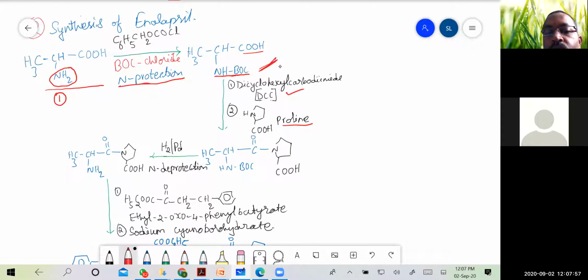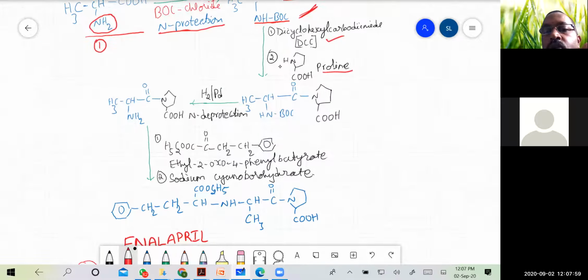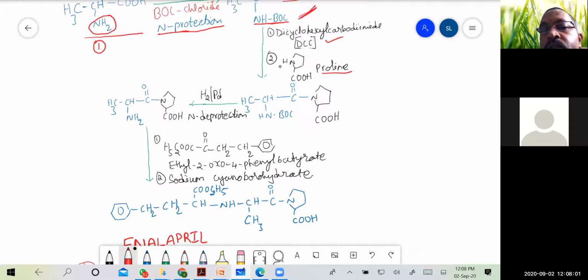The compound formed has proline attached to the COOH, and we still have the N-protected group.